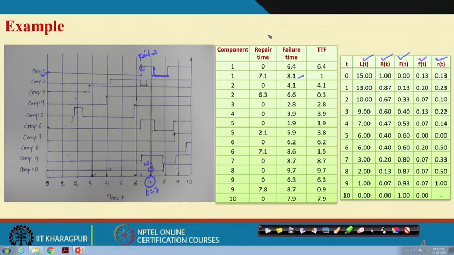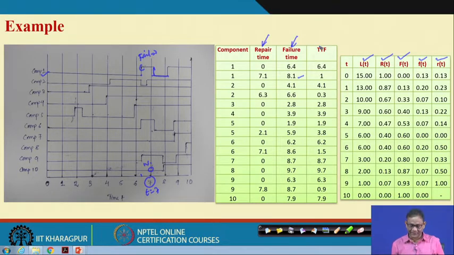Ultimately you come to the time to repair and the failure time of each of the different components, and from there you find out the time to failure and also the time to repair.